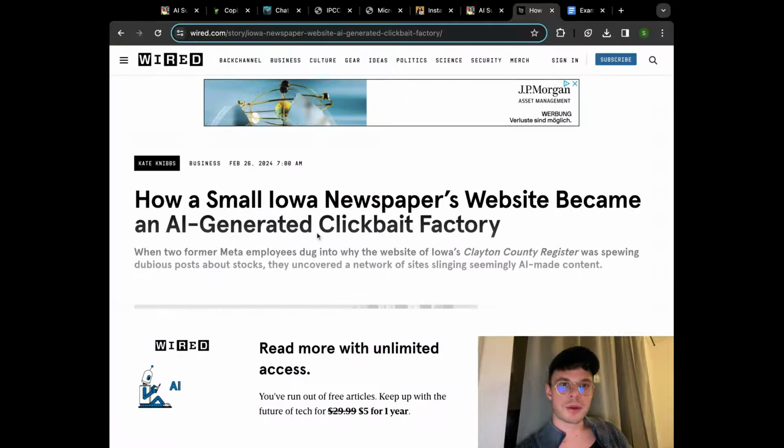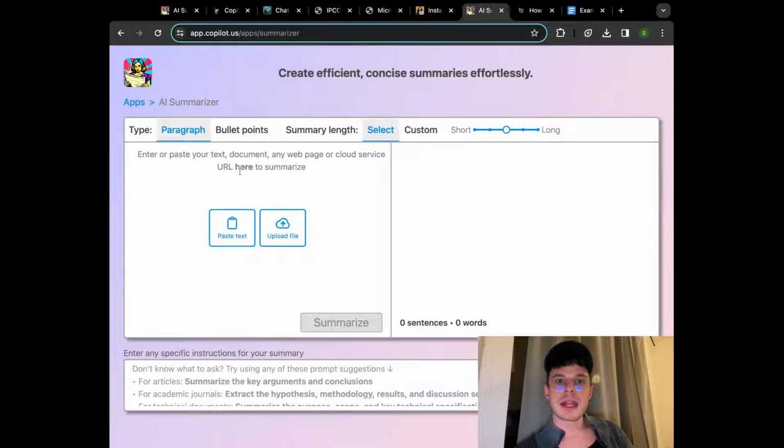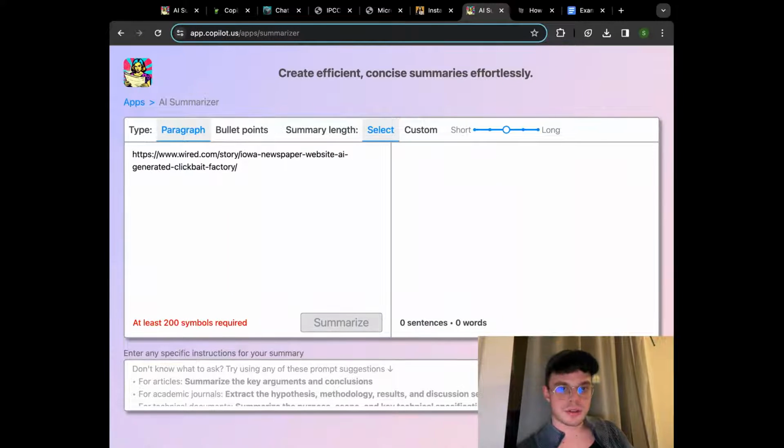So for the first example, I just chose a random article on Wired. I'm going to copy my link to this article and paste it on the left.